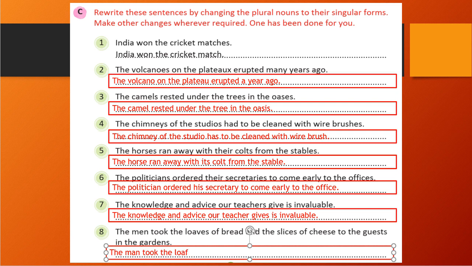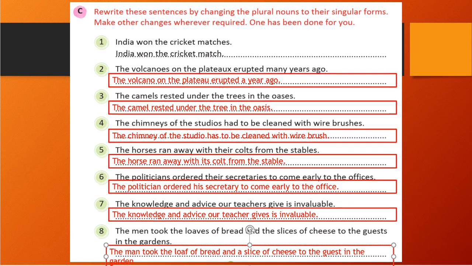Loaf is loaves, okay, of bread and a slice of cheese. See, this will remain same, okay, to the guest in the garden. Garden. There is no gardens. We will write it as garden only. So let's see. Yeah, you can see here.